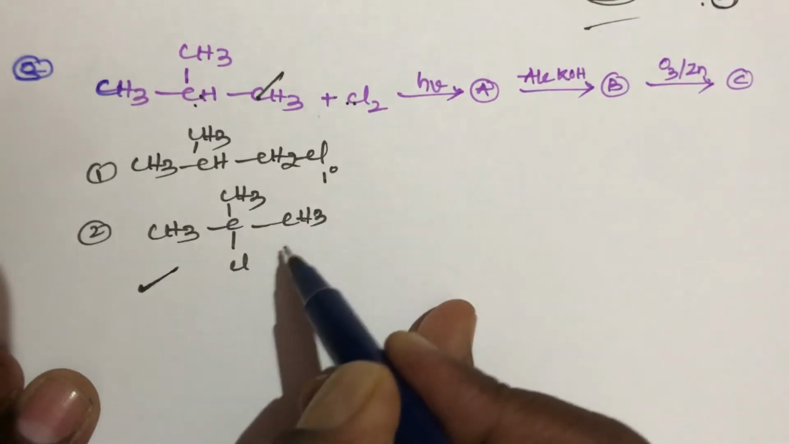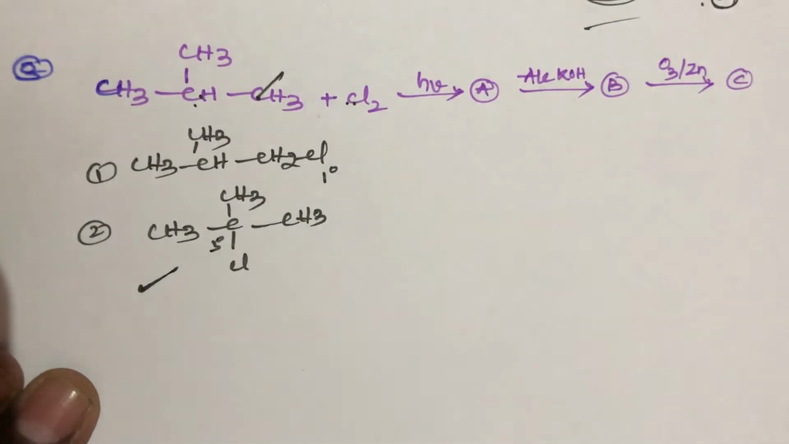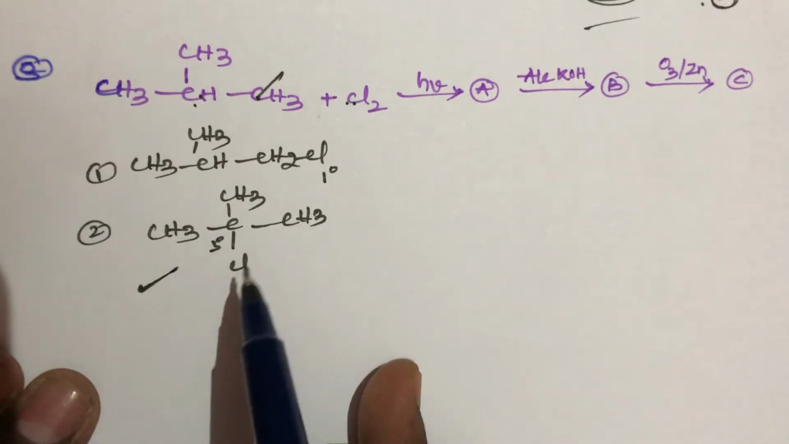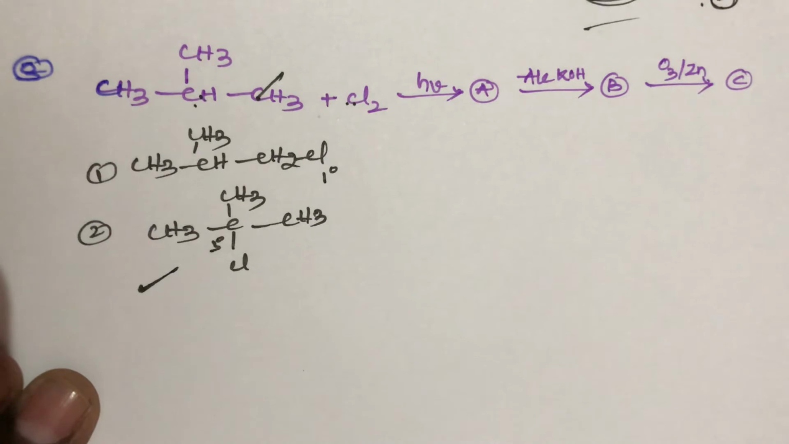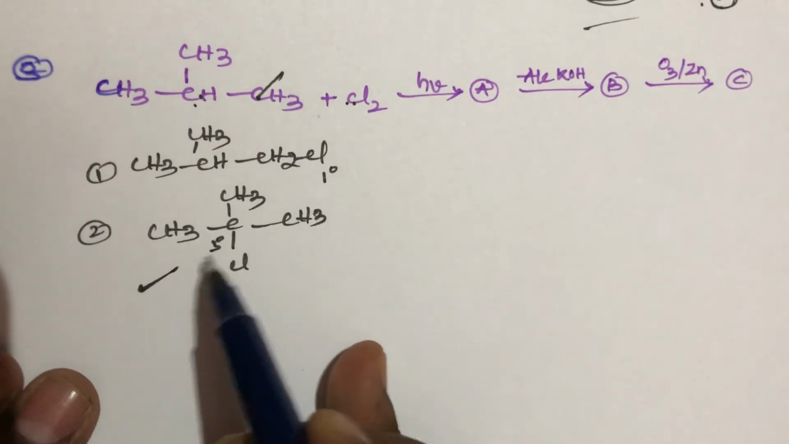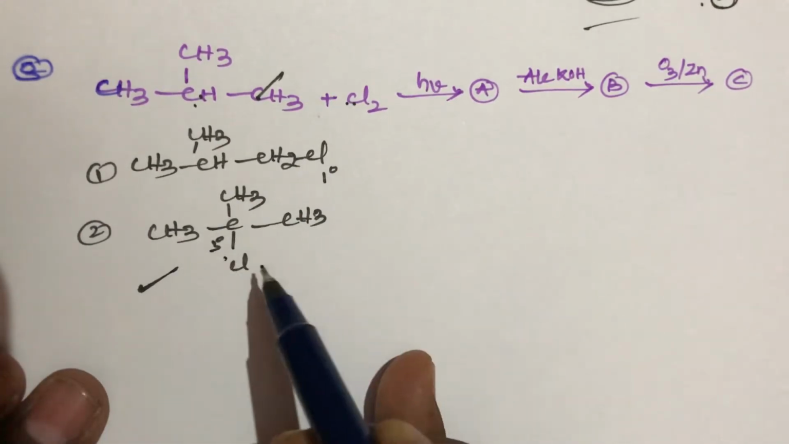Why? Because here a tertiary free radical is formed as the intermediate compound, while the other is a primary free radical. A tertiary free radical is more stable than a secondary, and a secondary free radical is more stable than a primary. We know this order, student. We consider the first. This is the major product, so we consider the major product only.